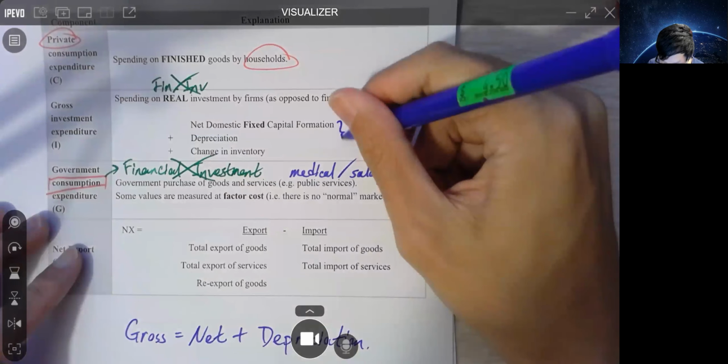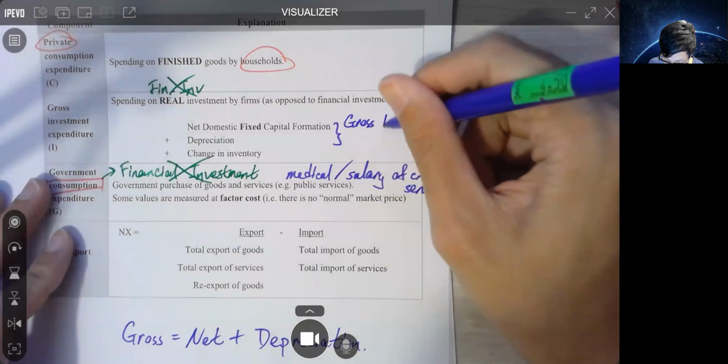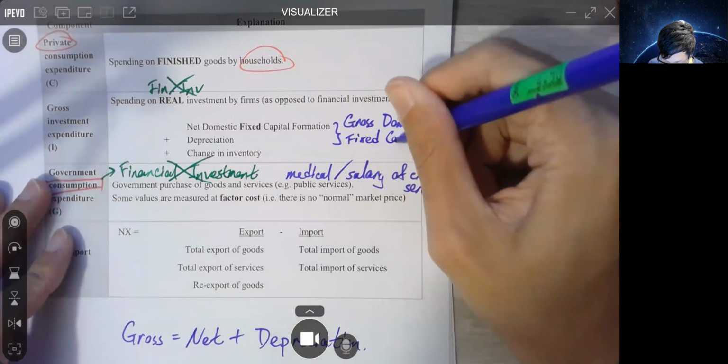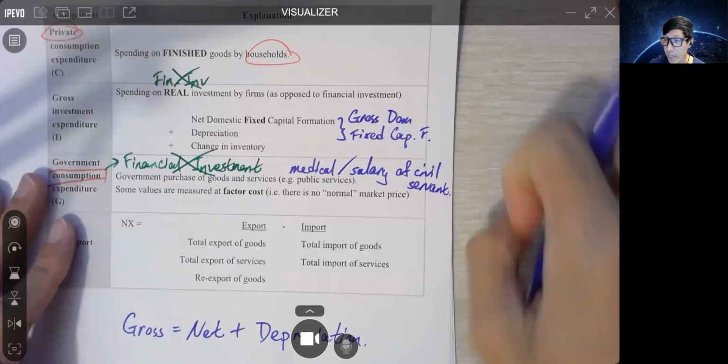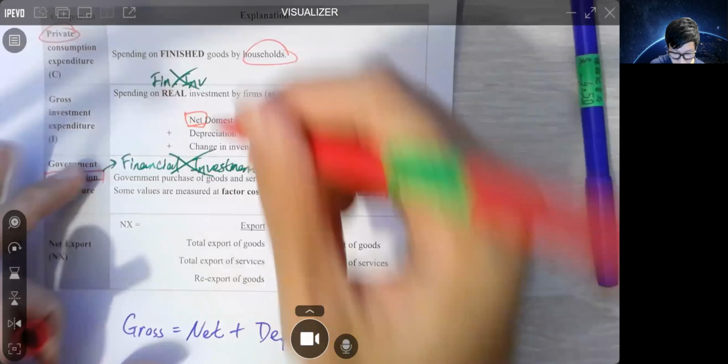These two adding together, we will call it gross domestic fixed capital formation. In exam, you need to be careful with gross versus net.